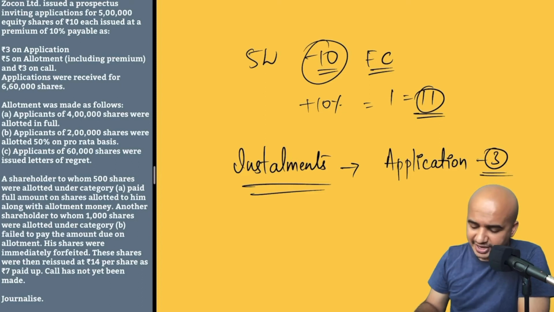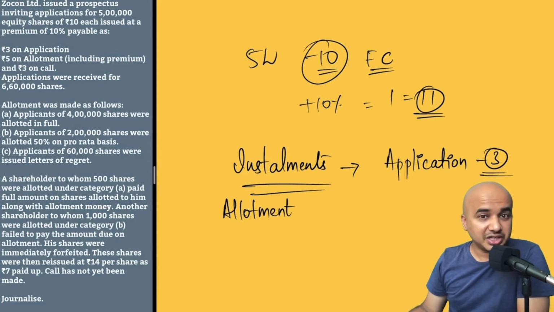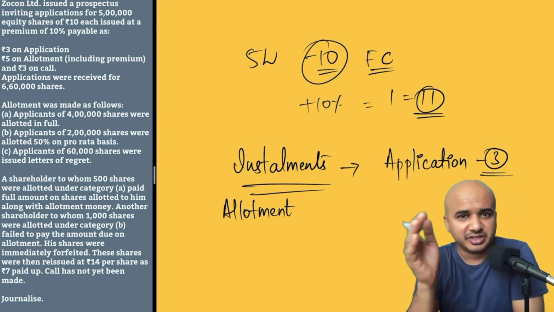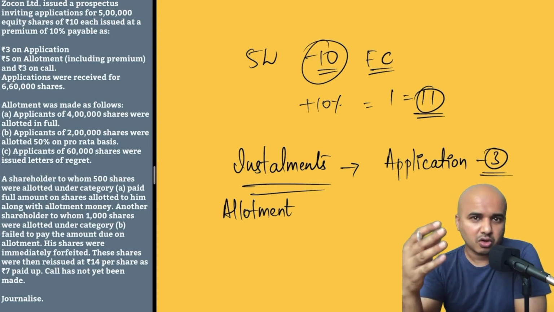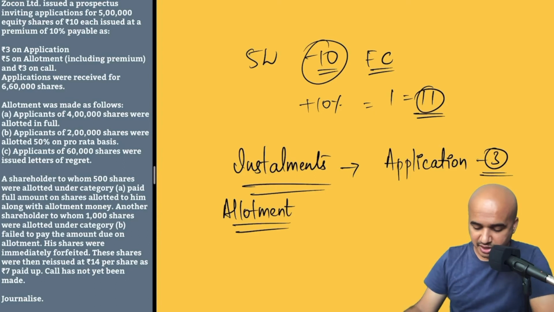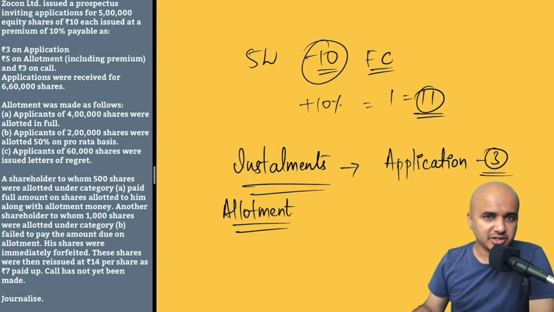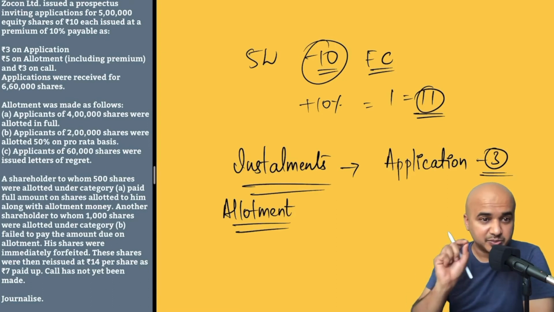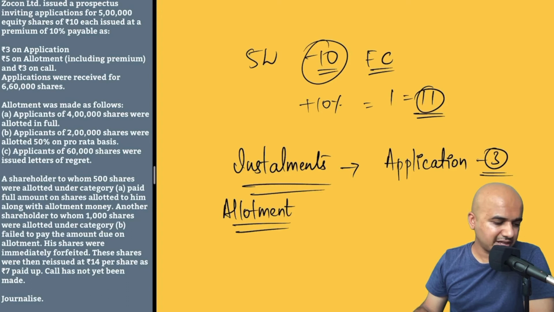Next, the second installment is called the allotment stage. So in this case, usually premium will also be collected. Sometimes what happens is in the problem, they will not mention in which stage the company has collected the premium. If that is the case, then you have to assume that that premium has been collected during the allotment stage. That's it. More often than not, they will mention it, but if at all they do not mention, then just make sure that you assume that it is during the allotment stage. Now, in this case, they have very specifically mentioned, as you can see in the problem, rupees 5 on allotment, they say.